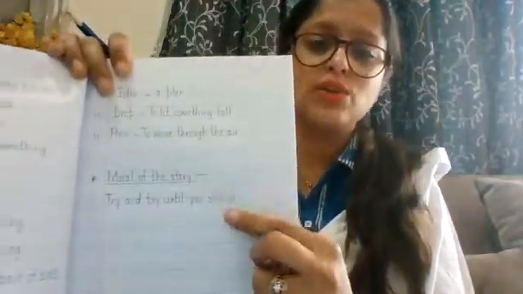Like in every story, by the end of the story, I tell you the moral of the story. But before that also, you should have an idea what you will be learning from the story. So the moral of the story is try and try until you succeed. And this is also provided to you in the PDF. So in this way, you can please note it down somewhere.